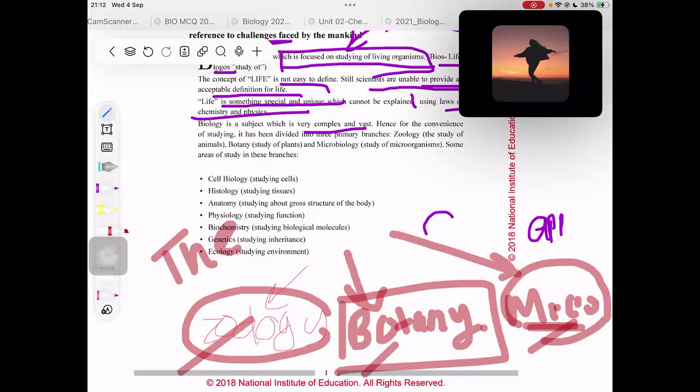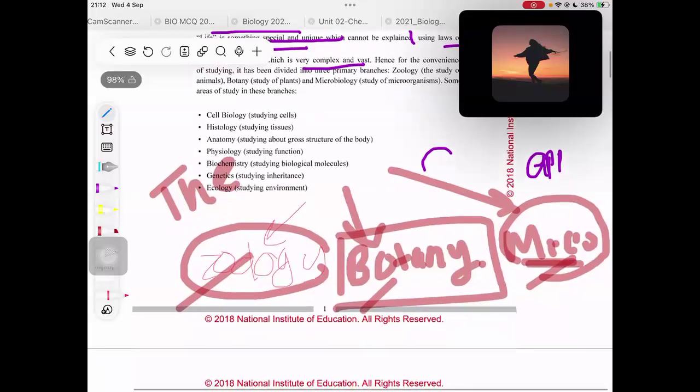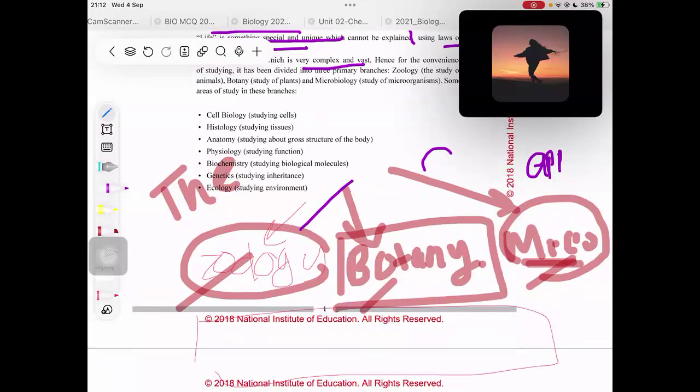So we can actually now, under all these topics, have some study areas, like units, like subtopics actually. For example, when it comes to study of animals, we can study the tissues of that animal, right? And then we can study the cells of that animal separately. Or else we can just study the gross structure, that means the body parts of that animal, right?